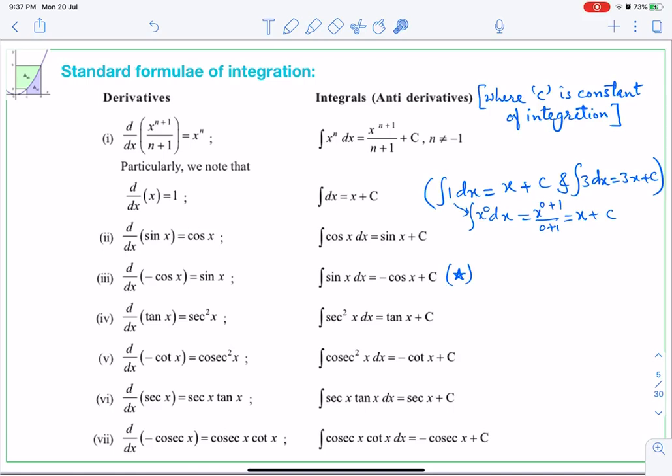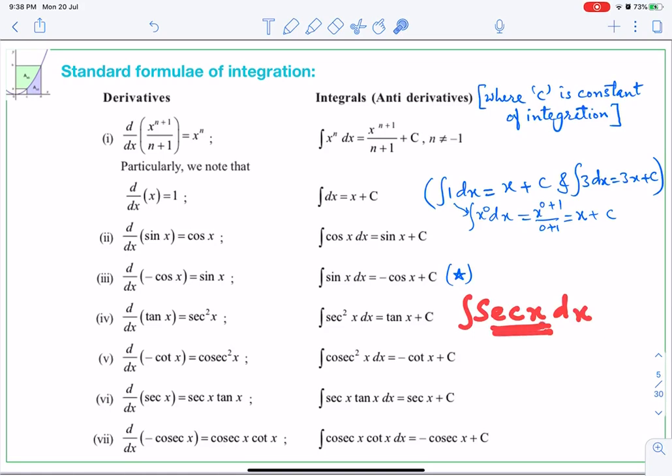Please remember it. Now I will give you one hint. Sin is an odd function, therefore while integrating there is one minus sign with it. So sin becomes cos and cos becomes sin, but while integrating sin, because it is an odd function, there is a minus sign with it. Now derivative of tan x is sec square x, therefore integral of sec square x is tan x plus c. Remember that it is not only sec x, it is sec square. That sec x is a special function which I wrote in the objectives, integrals of special functions.